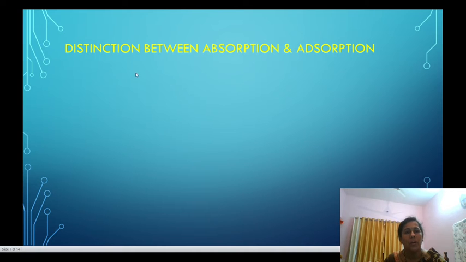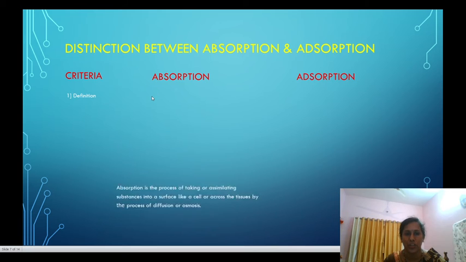Now we are going to discuss the distinction between absorption and adsorption. From the previous data, we can distinguish them by the following criteria. First point is the definition.